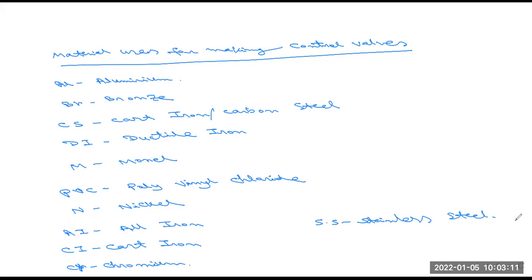So we have to use, application oriented in our process control industries, different materials for making the control valve. That is aluminum, bronze, cast iron, stainless steel, ductile iron, monel metal, polyvinyl chloride, nickel. These are basically the different types of materials we use in control valve making. Is it clear to all of you?